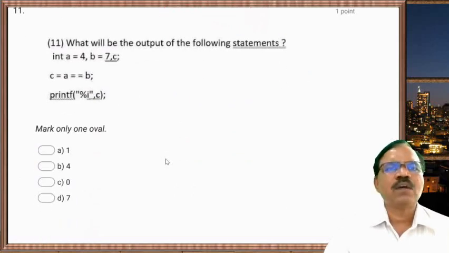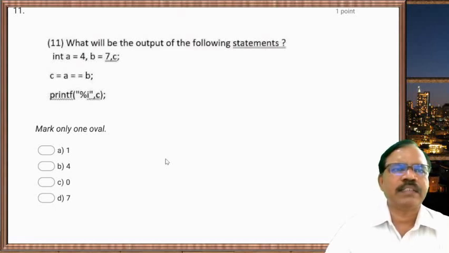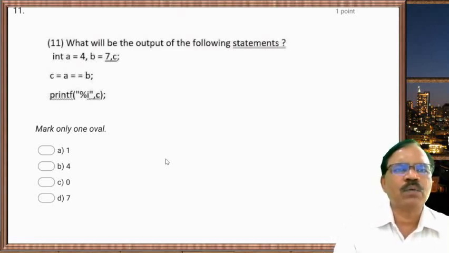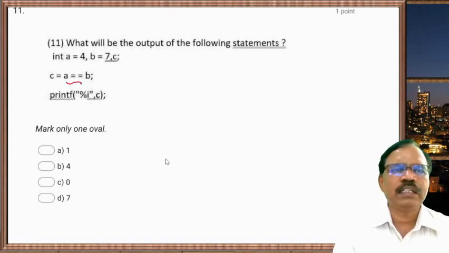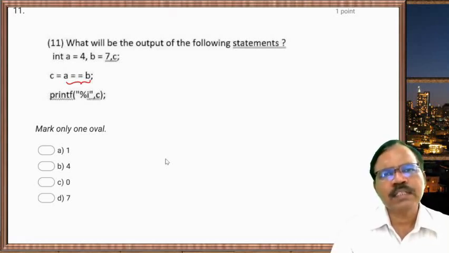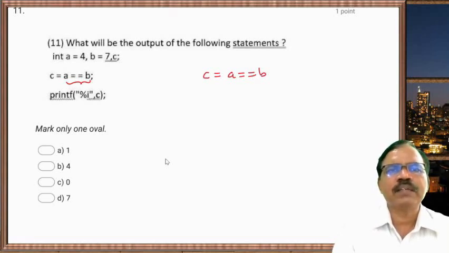Now next one: what will be the output of the following statements? int a equal to 4, b equal to 7, and c equal to a equal b. Here this is the equality condition, a relational operator, and then printf %i c comma c. What happens here?